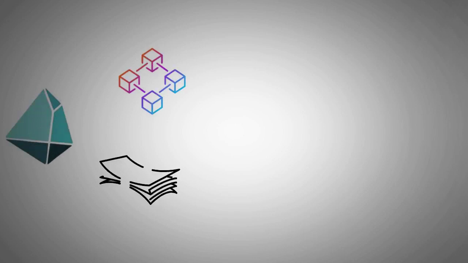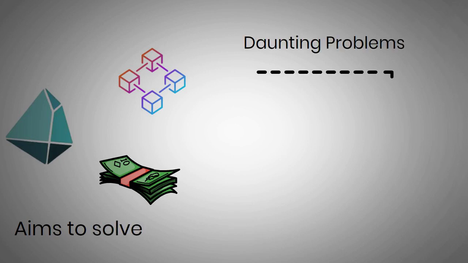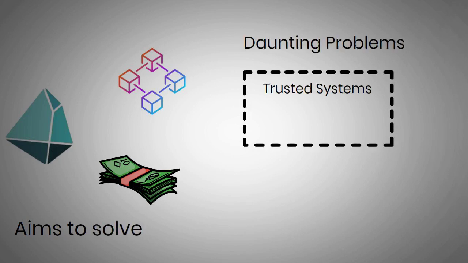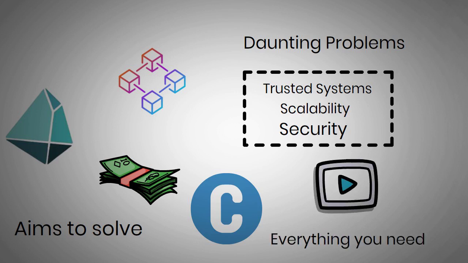Trias is one of the most ambitious blockchain projects that raised funds in 2018. The project aims to solve a few of the most daunting problems blockchains face, such as trusted systems, scalability, and security. But only this doesn't make crypto appealing anymore, right? So keep on watching this video where we'll talk about everything you need to know about the Trias token.